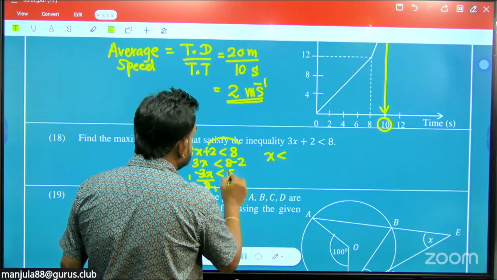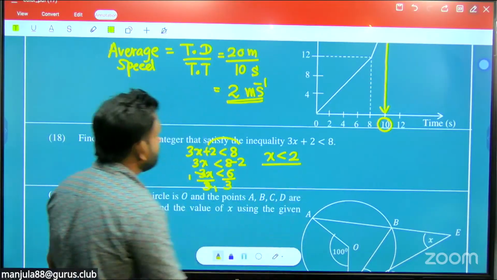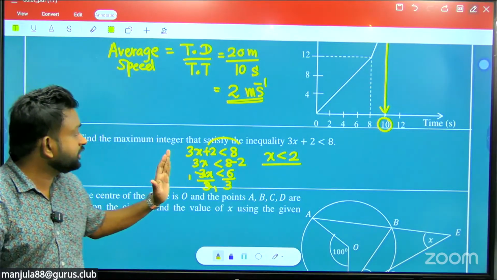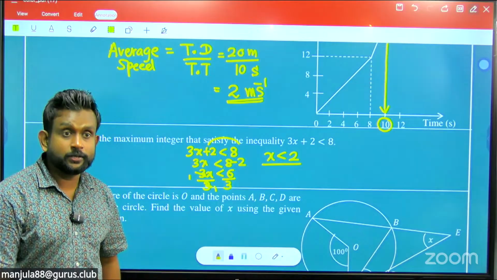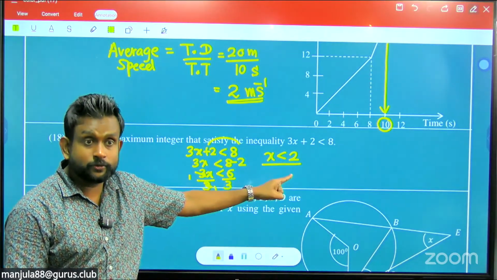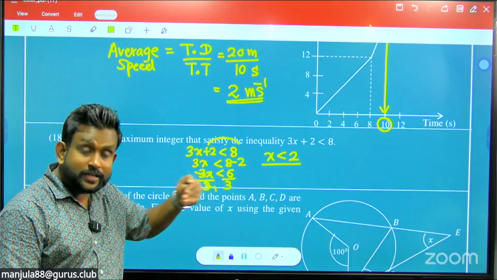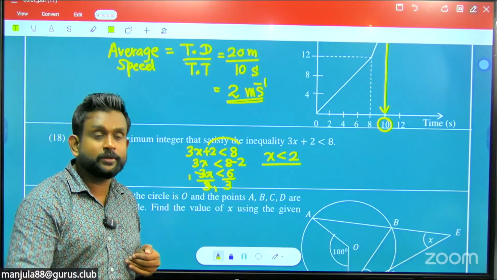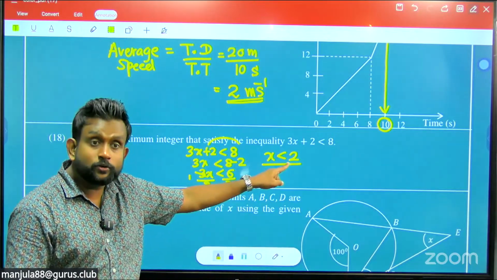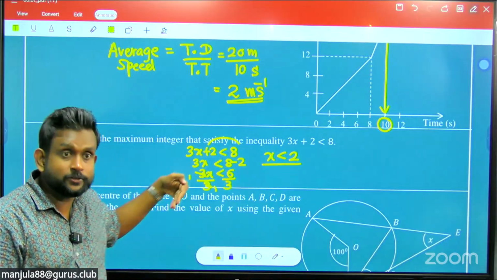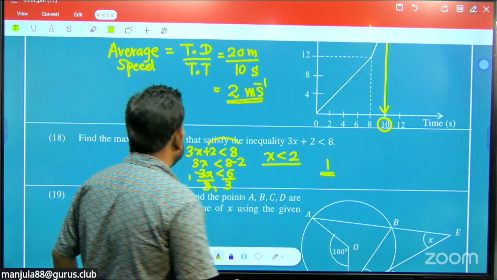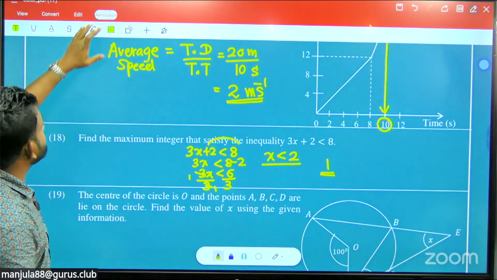So x less than 6 divided by 3, which means x less than 2. They ask to find the maximum integer that satisfies the inequality. After less than 2, what is the maximum integer it can take? 1. Why can 2 not be included? There is no equal sign. It is less than 2. The first integer that satisfies is 1.